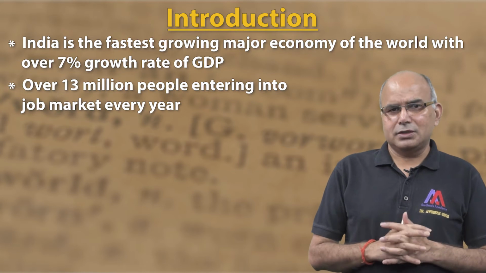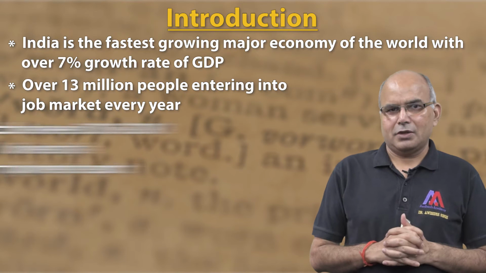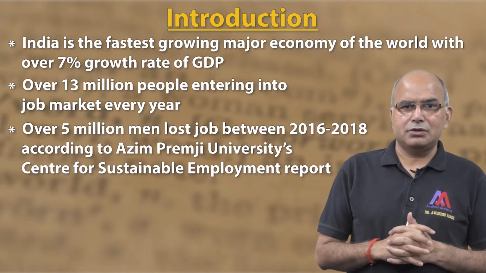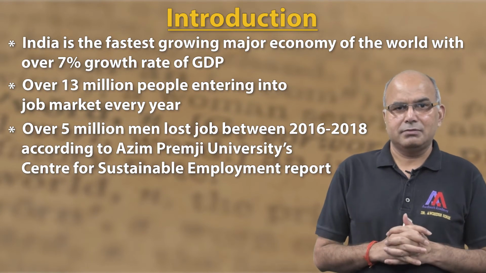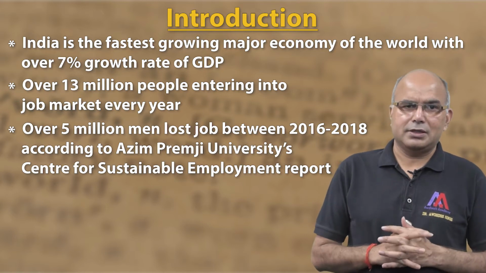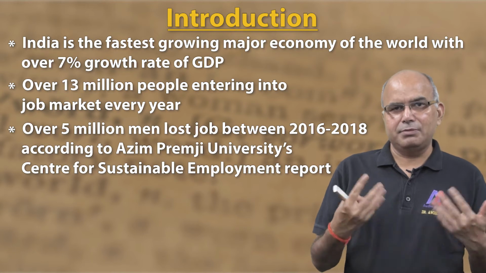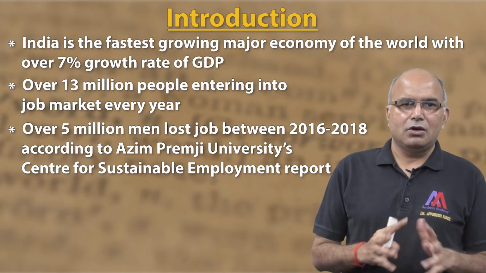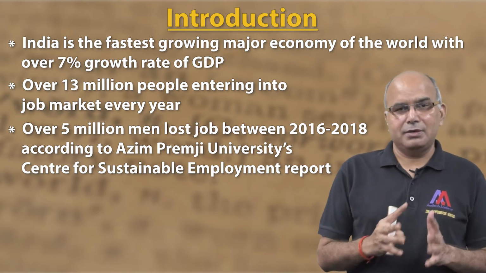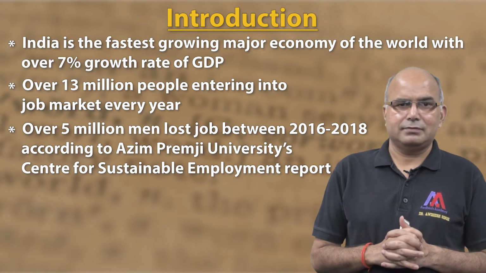There are almost 13 million people who are entering into the job market every year. And over 5 million men lost jobs between 2016 and 2018, according to the Azim Premji University Center for Sustainable Employment report recently. So on one side, every year 13 million people are entering into the job market. On the other side, the net jobs are not growing. As a matter of fact, 5 million people have lost their jobs during 2016 and 2018 itself.